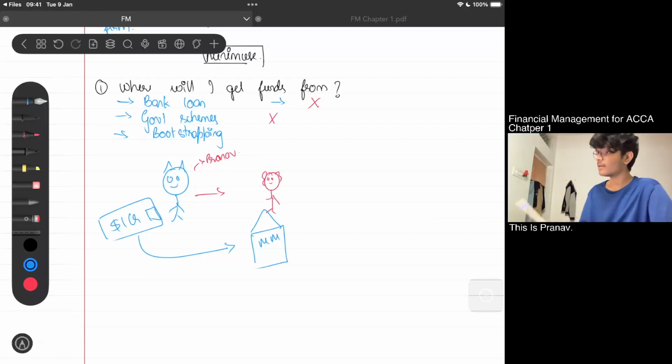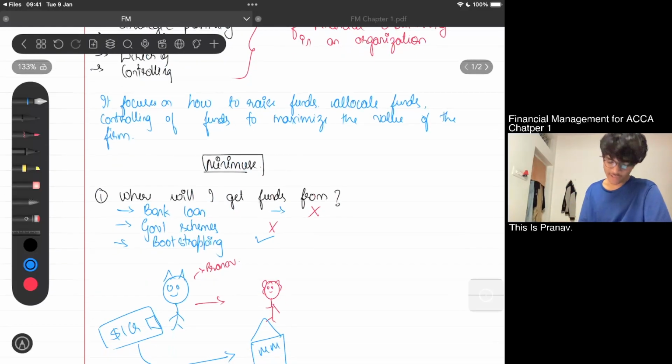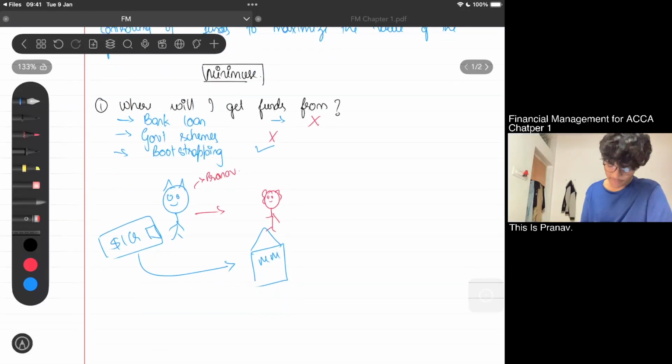And I think, okay, this is a very fair option, and I'll not have to pay any interest. I can control my money, whatever I can do with it. So I'll bootstrap money. This is my case. There may be thousands of cases like this, thousands of options where you can get money from. So taking the right decision is in the hands of a finance manager, or a person who is studying financial management as of now, right?